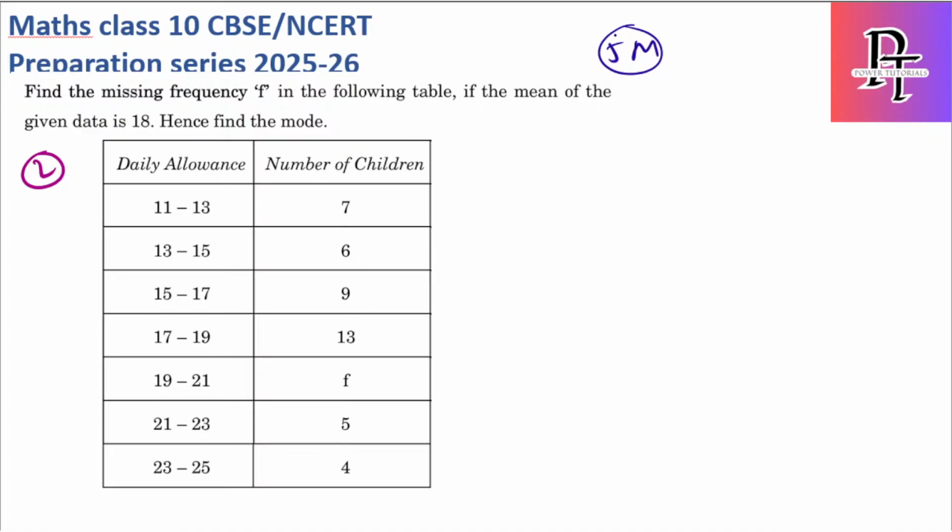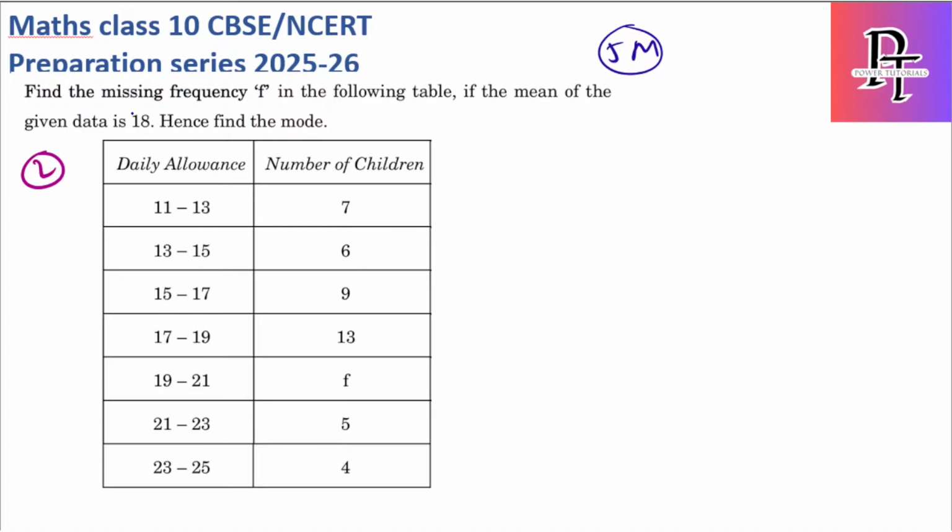Okay, let's see the question here. Find the missing frequency f in the following table if the mean of the given data is 18, hence find the value of mode. So in this question they provided you the mean value and they are asking the value of f. First we'll use the assumed mean method, equate the formula of mean and get the value of f, and then using that f value we're going to solve the mode as well.